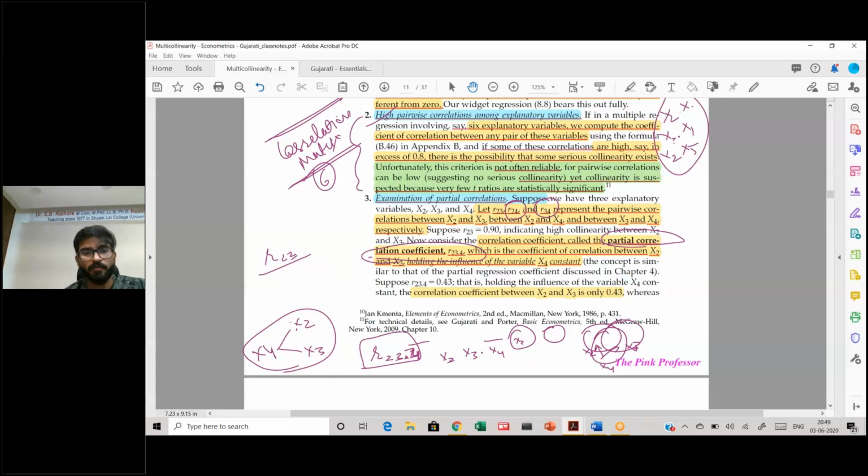It's called r23.4. And if you see, the correlation coefficient between 2 and 3 was 0.9. Whereas the partial correlation coefficient between 2 and 3, keeping x4 constant, was only this. This shows that x2 and x3 are not very highly related if you keep x4 out of them. But if you include x4 with them, then the relationship explodes to this particular value.